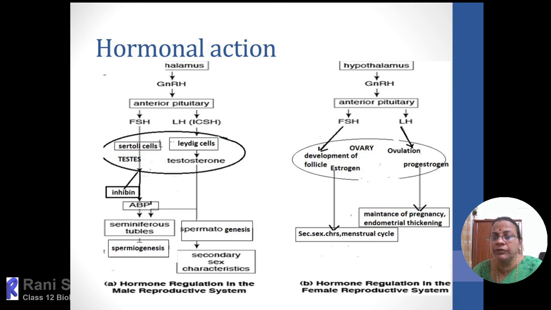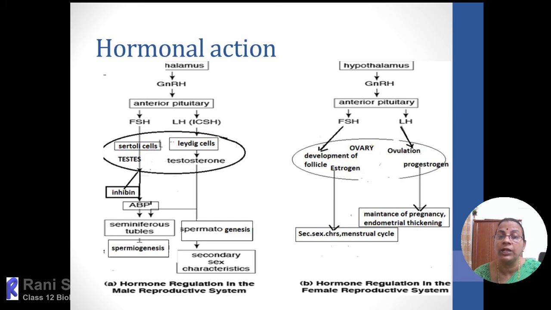The next topic we are going to deal with is hormonal action. Male hormonal action we have already explained in the previous session. Now we are moving into female hormonal action. It is almost the same, with only small changes. Here you can see in the figure on the right side, the hypothalamus secretes the hormone GnRH. GnRH will act on the anterior pituitary, same as in male. It also produces two types of hormones, FSH and LH.